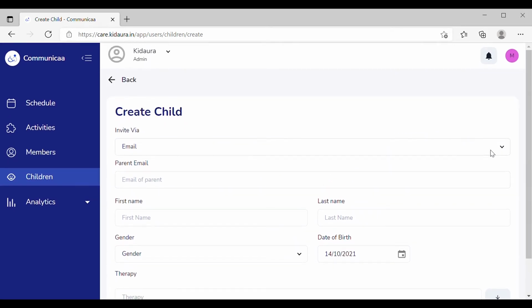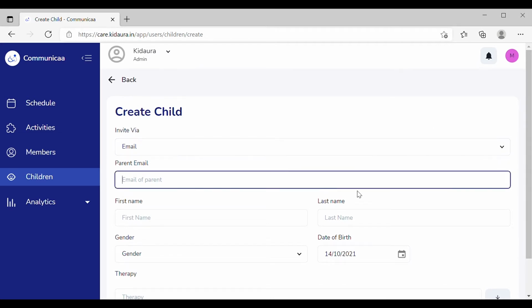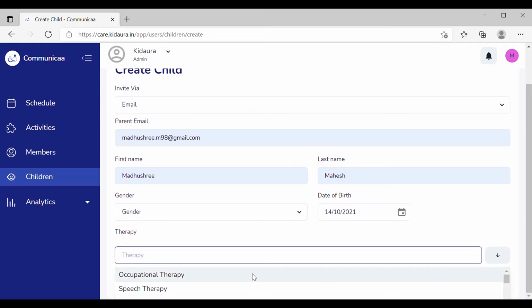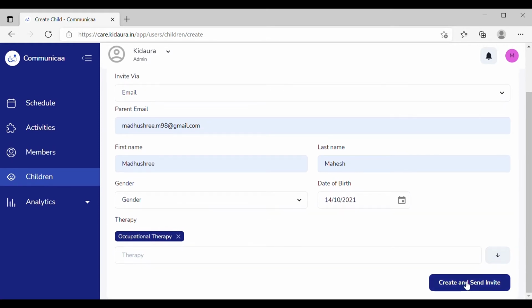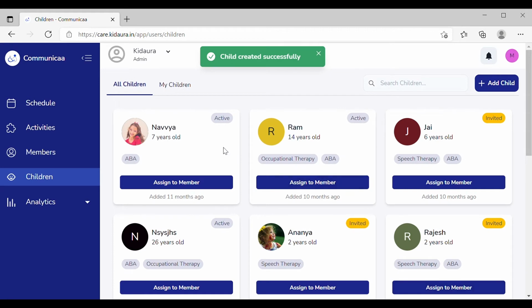You can add the parent by sending an email invite or phone number, fill in the child's name, date of birth, gender, and different types of therapy the child focuses on. Once you fill in these details, you can click on Create and Send Invite. Once the invite is accepted, you can view the child's profile and also the various details.